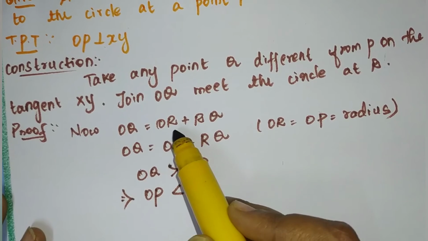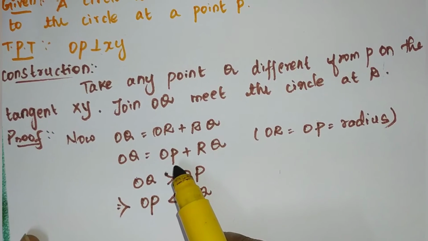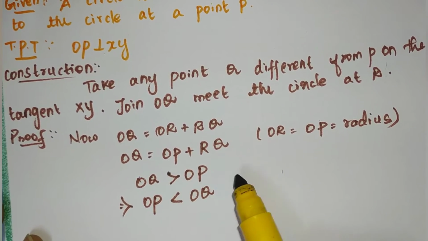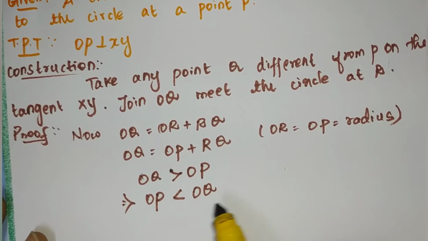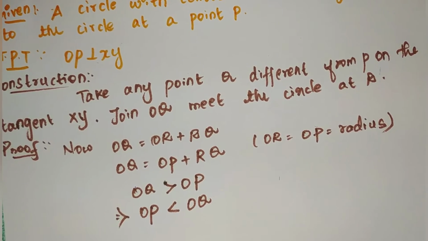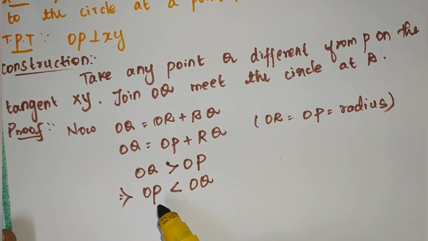First OQ is equal to OR plus RQ. Instead of OR we can write OP, so OP plus RQ. So OQ is greater than OP. Changing the left hand side and right hand side, OP is lesser than OQ. Clear? Therefore, OP is the shortest distance.